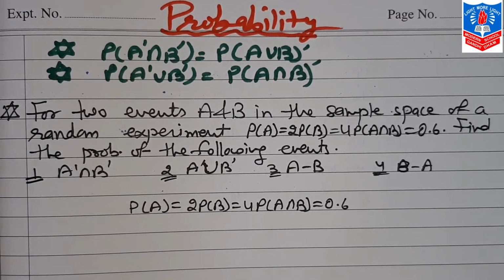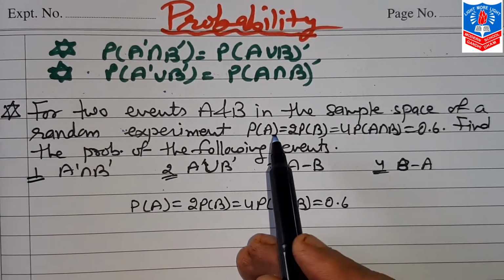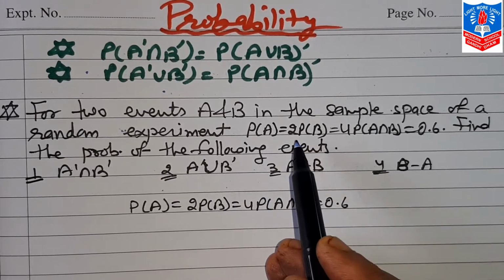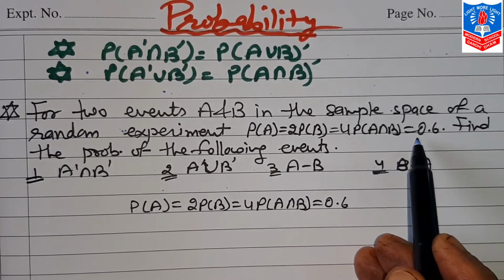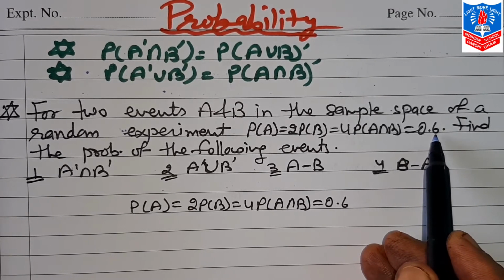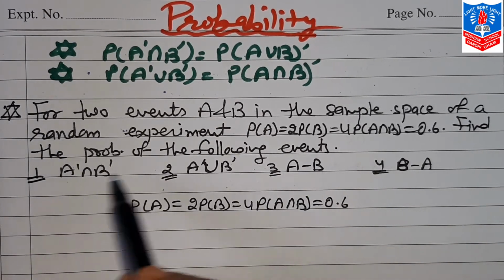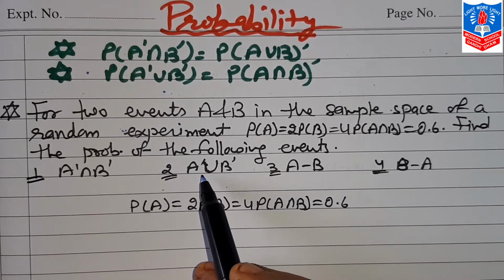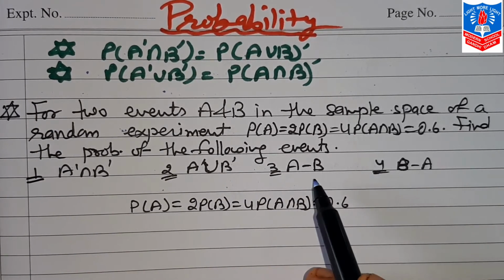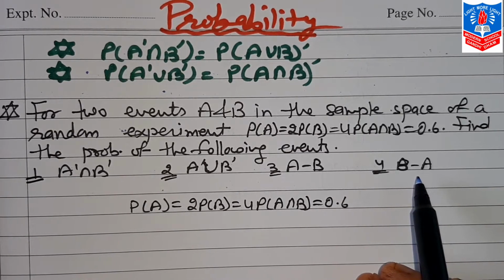Now first question. For two events A and B in the sample space of a random experiment, where 2 probability A is equal to 4 probability B is equal to 0.6 probability A intersection B, find the probability of the following events. Number 1, A dash intersection B dash. A dash union B dash. A dash B, that is difference event of A, and last is difference event of B.